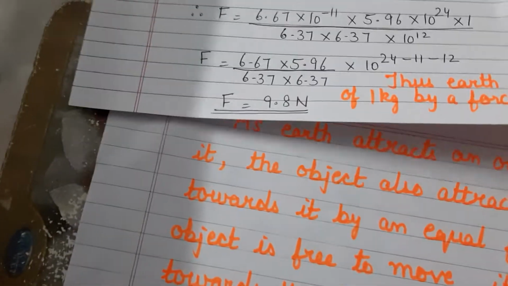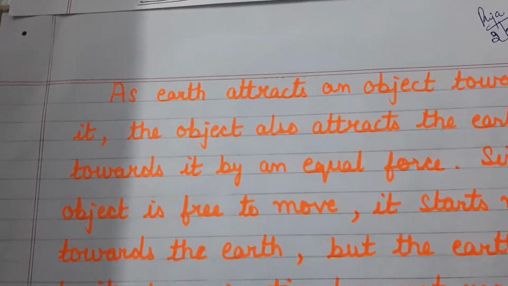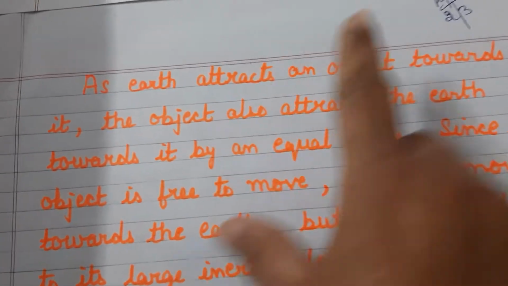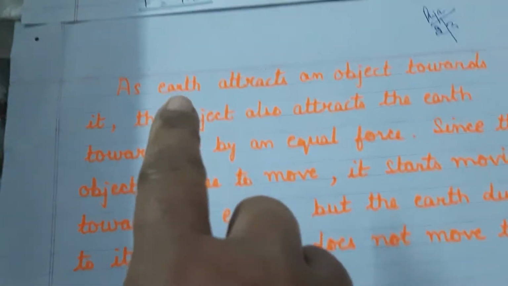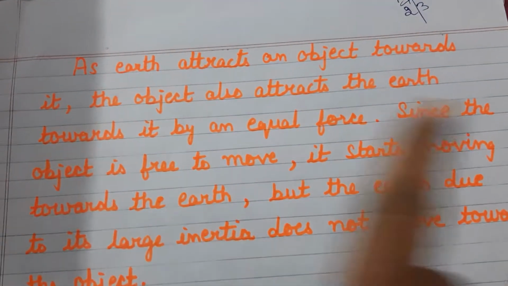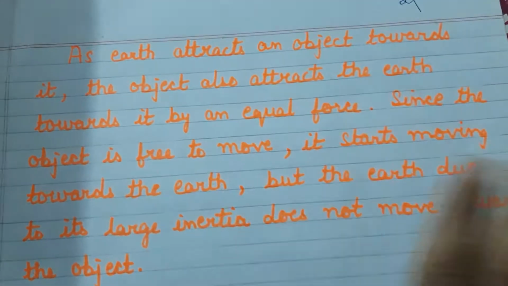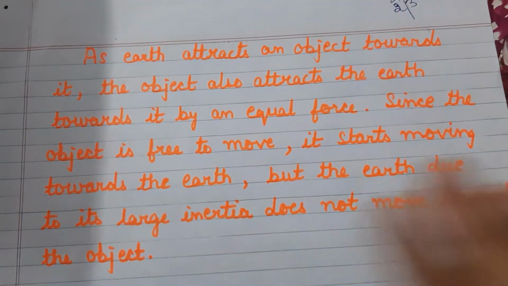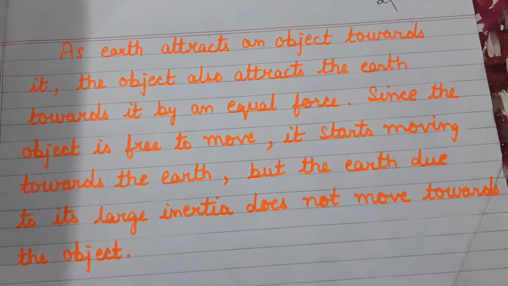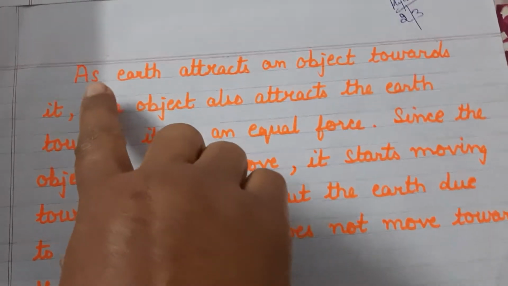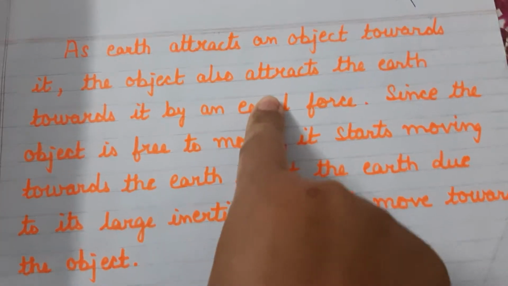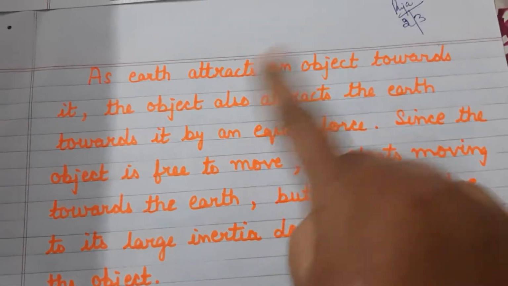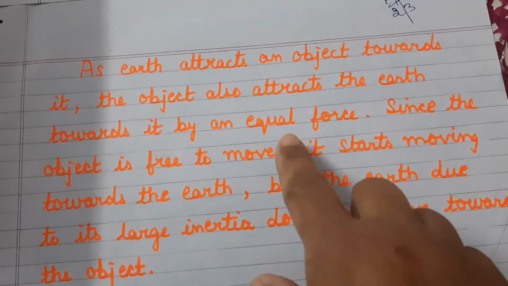Very important for you to note here is that the value is 9.8 newtons. This is the value of the force due to gravity with which the earth pulls the object. But according to the universal law of gravitation, what does it state? That it is a mutual force of attraction. Not only the earth attracts the object, but the object will also attract the earth. So as the earth attracts an object towards it, the object will also attract the earth towards itself, according to the universal law of gravitation, by an equal force.